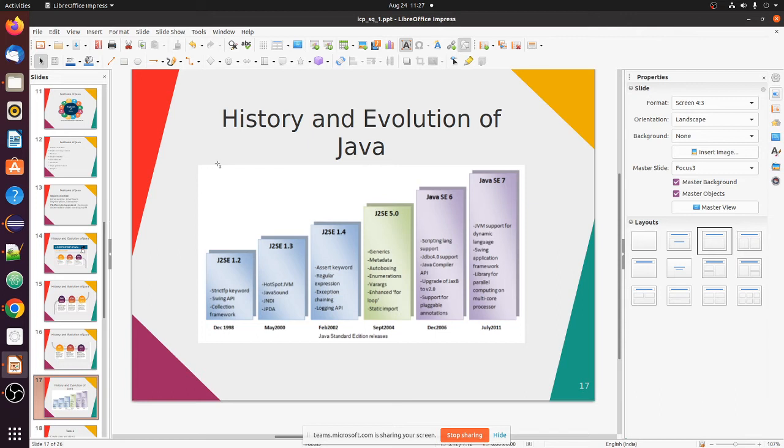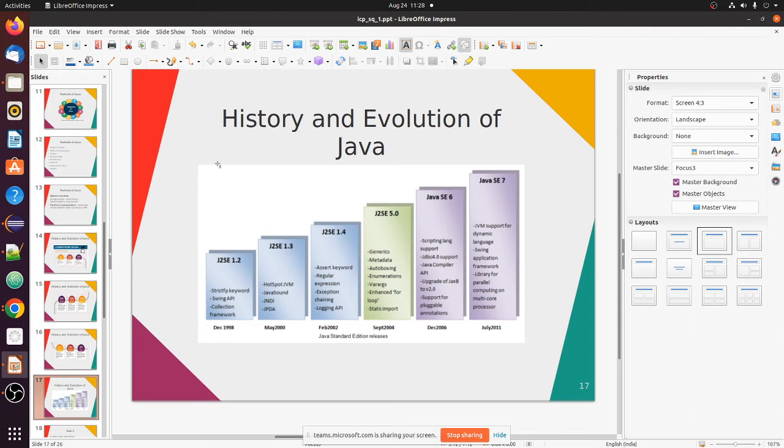So till J2SE 5.0, J2SE 6, J2SE 7, till 2011. Now Java SE 8, 9, and I think they are supporting these also, yes, till 9. There are certain programming concepts and other good features they have added, like in J2SE 5.0 and J2SE 1.5, 1.4.